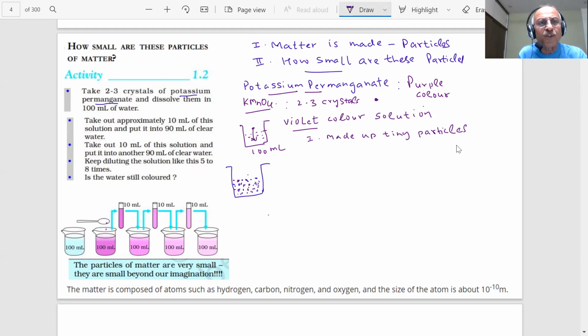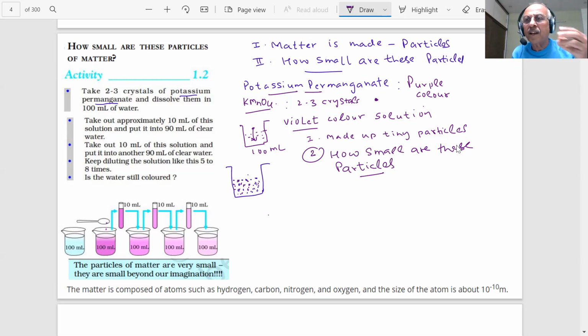Now the second question is, students, how small are these particles? Are they small or very, very small, student?